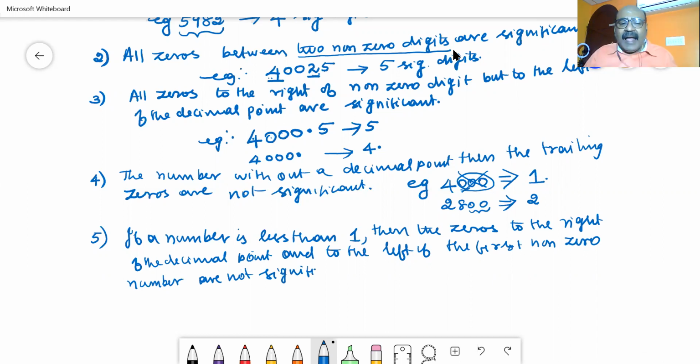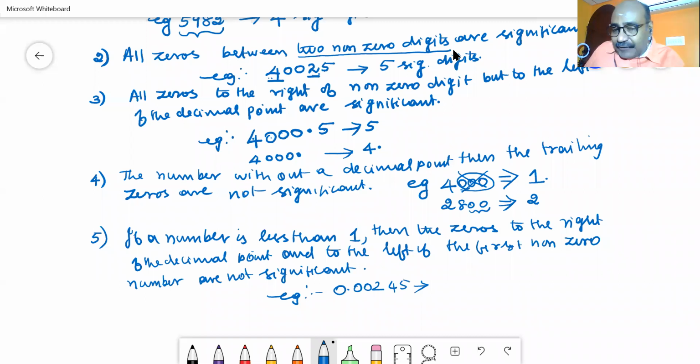See, I will give an example so that you can understand. Let us consider an example like this: 0.00245. A number is given. This number is less than 1. That is the reason why we are getting 0 point. If it is 1 point, the number will be greater than 1.